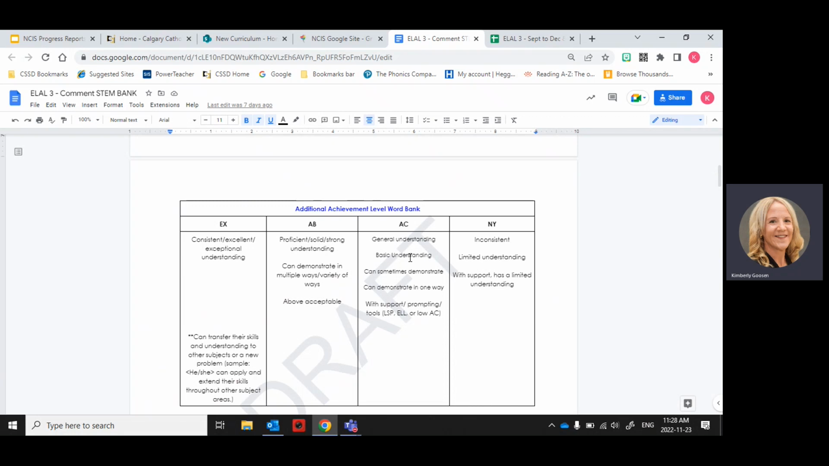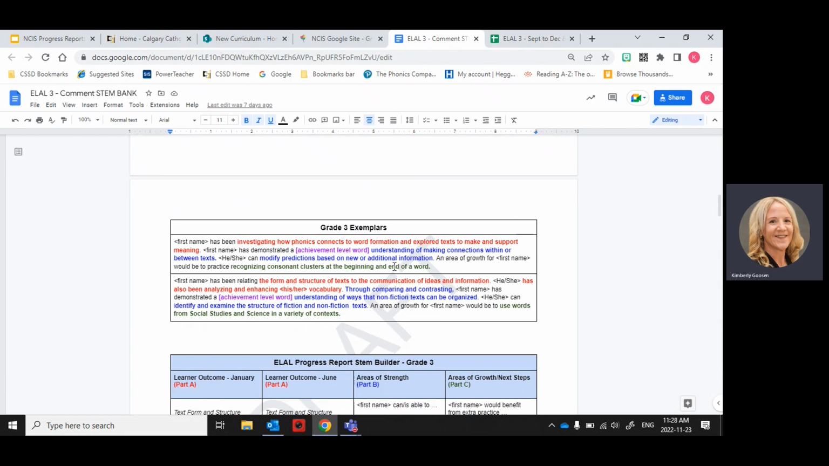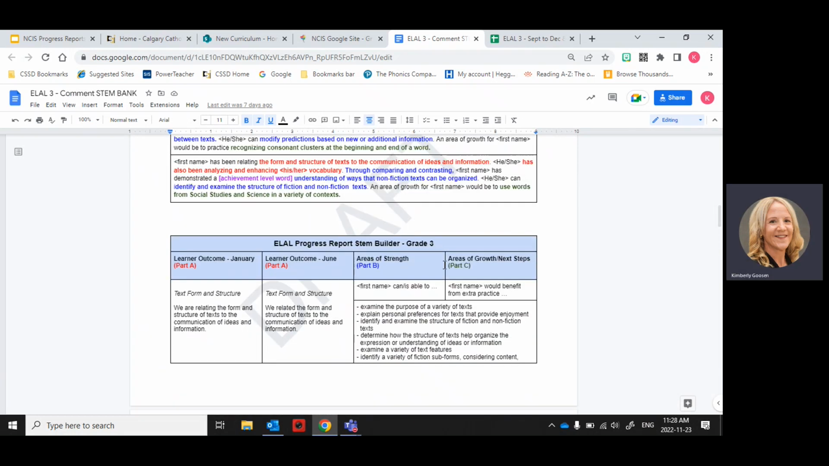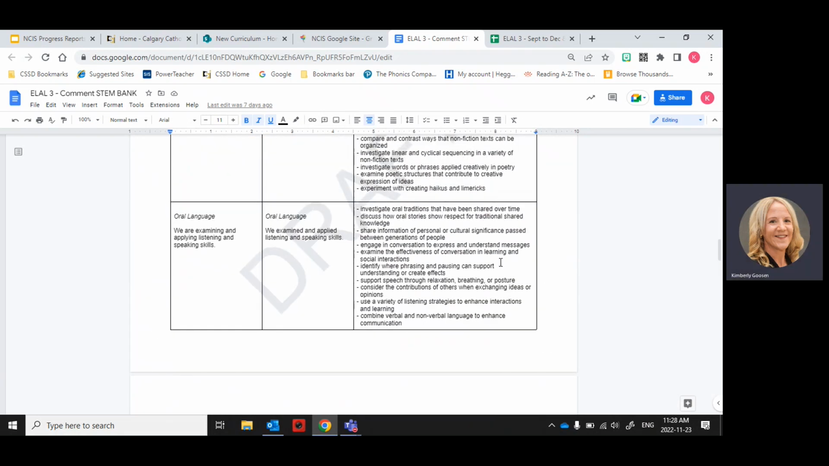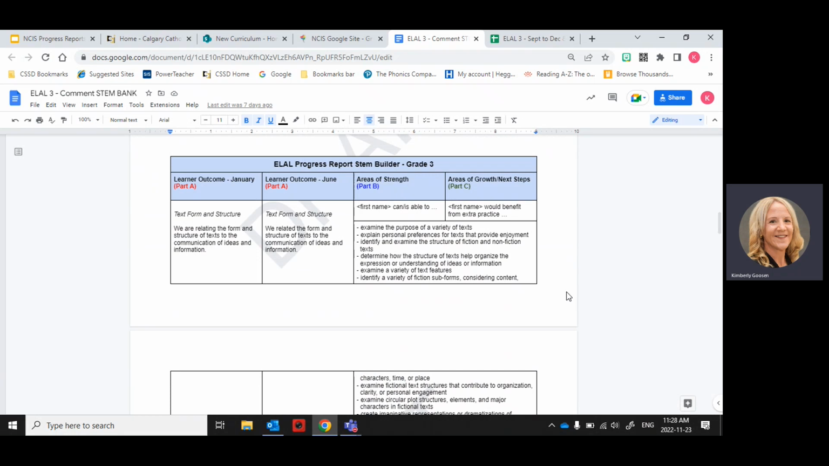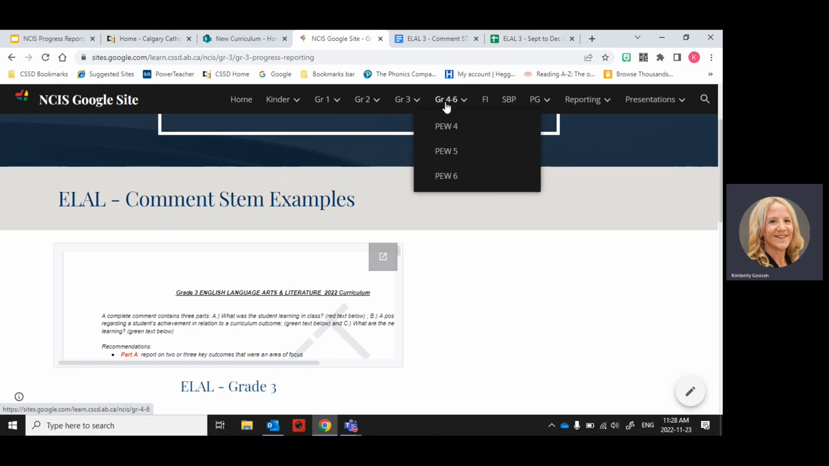And as well, some additional achievement level word banks. So when you're identifying that BA, AC, N, Y, or EX with your students, here's some other words that you can use. We have some exemplars. And then here is that report STEM builder. So we have all of our outcomes with all of the cusp related throughout the whole year. So they're all here and you can just plug and play with their areas of strength and growth. So there we have all our templates on our NCIS Google site, grade 1, grade 2, grade 3, grade 4 to 6. So they're all there to help you.